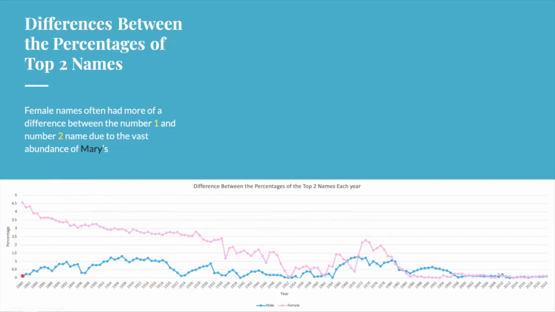And as you can see, the boys' difference is overall closer to the bottom until the 60s when Michael becomes the number 1 name, and it becomes so popular that there's much more of a difference between number 1 and number 2 before it goes back down to being really close to 0. And the girls start out with a high difference, and it has slowly declined. In the 70s, it got higher again, and then it's just leveled out to being almost 0 again in recent years.